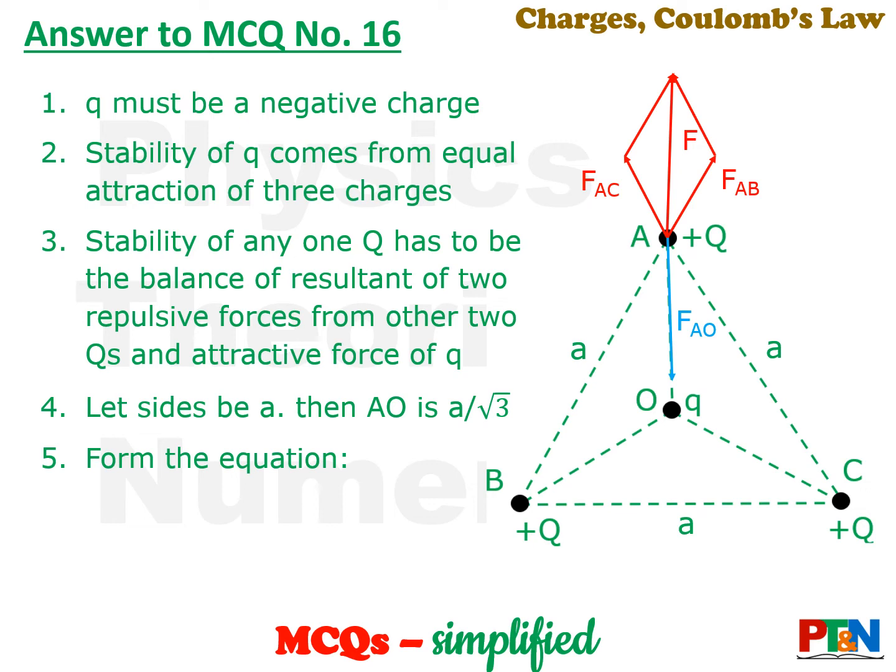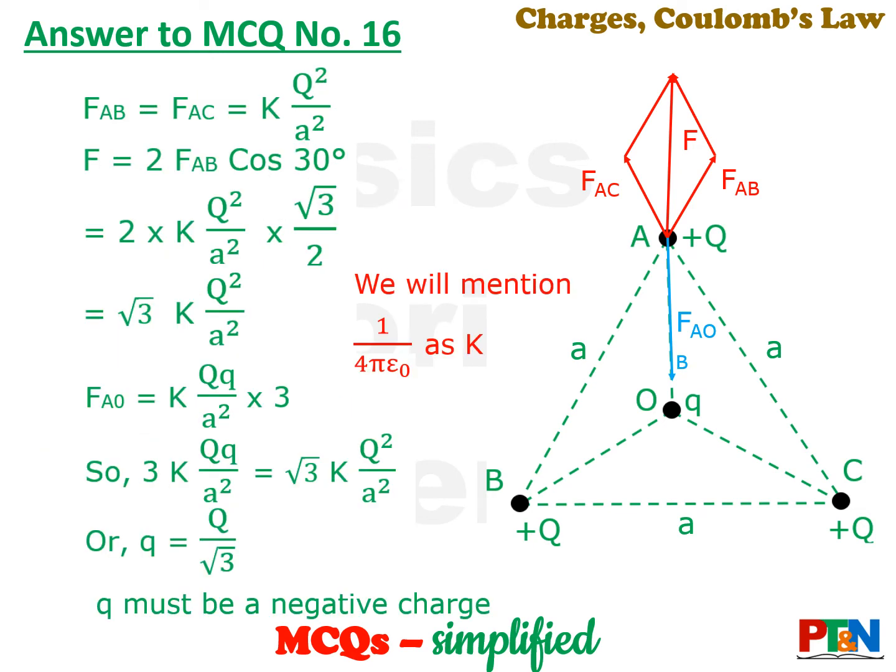Let the side of the triangle be small a. We need the distance AO. That AO, from plus 2 geometry, you know, will be a by root 3. Now we need to form the equation. FAB and FAC, the forces of repulsion on A from charges B and C, are each K capital Q square by a square, that's simple.